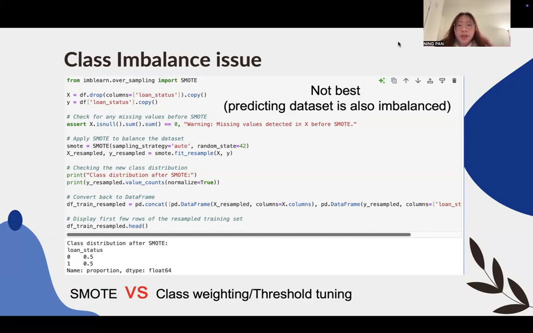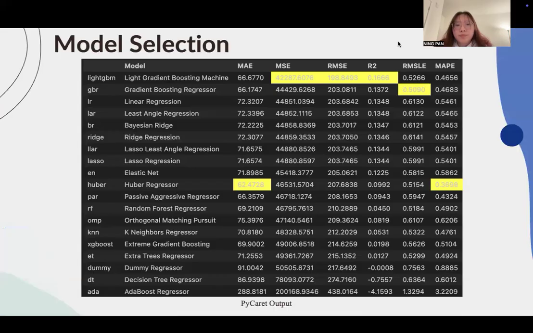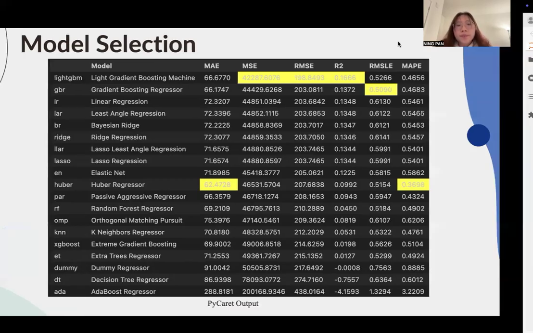However, the model trained on SMOTE-processed data did not achieve optimal prediction results, possibly because the test data set remained imbalanced. We then used PyCaret to compare multiple models and identify the top performing ones. So we selected XGBoost, LightGBM, Random Forest, and Gradient Boosting for further optimization.